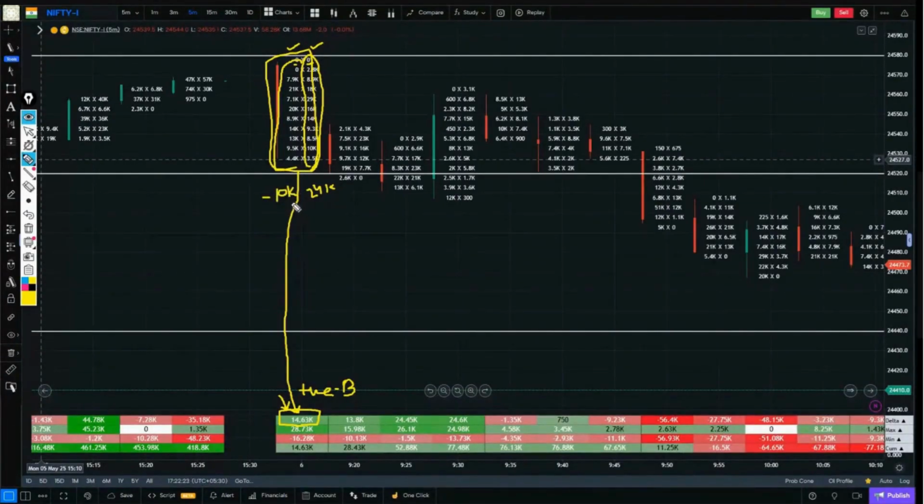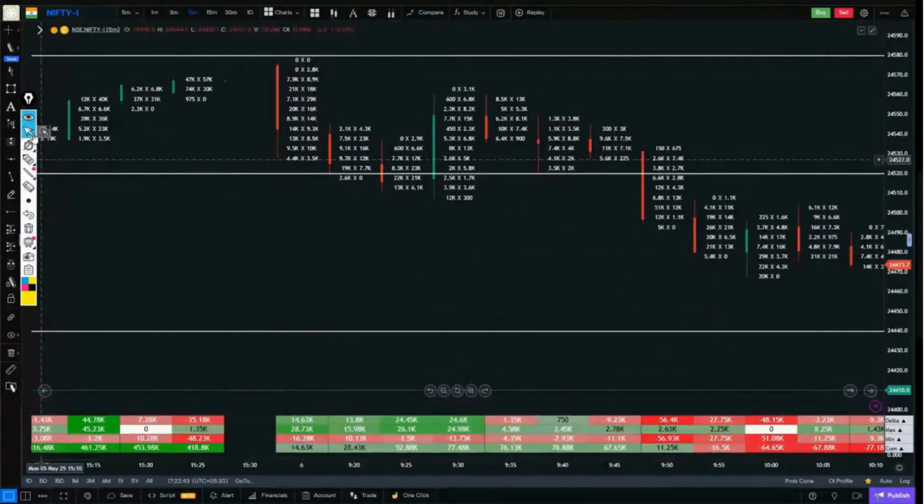Okay, so what difference was created here? The difference of 14,000 is on whose side? Who is more? Buyers are more, so 14,000 more buyers. When the buyers and sellers were subtracted, this answer came out. So similarly, the value of delta also came out to be the same here. Okay, this is how delta is calculated.